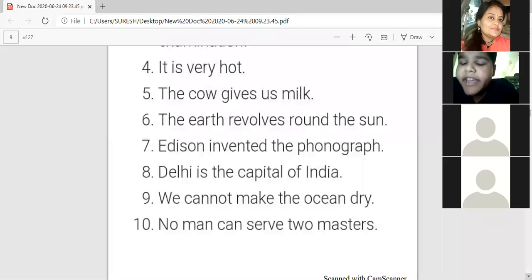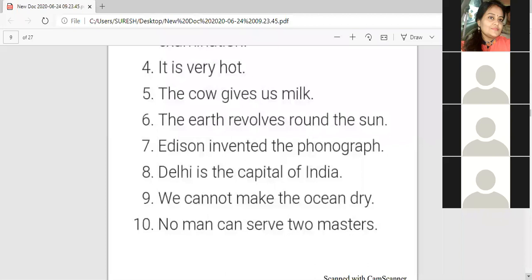And the rest are predicates. Very good. Next is: The earth revolves round the sun. The earth is the subject and the rest is predicate. Very good. Typing is also done by many of the students. Next is: Edison invented the phonograph.